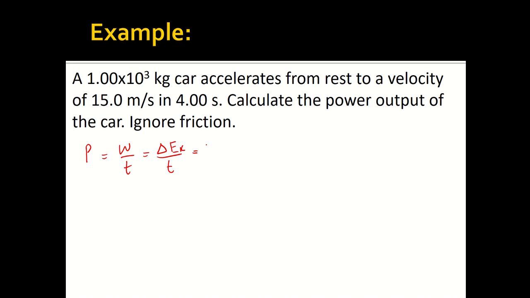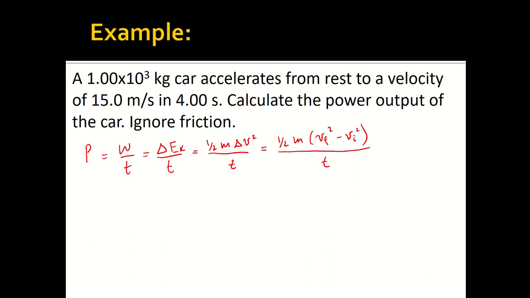This is going to look like 1/2 m delta v squared over time. If we factor out the 1/2 m, delta v squared expands as vf squared minus vi squared, over time.